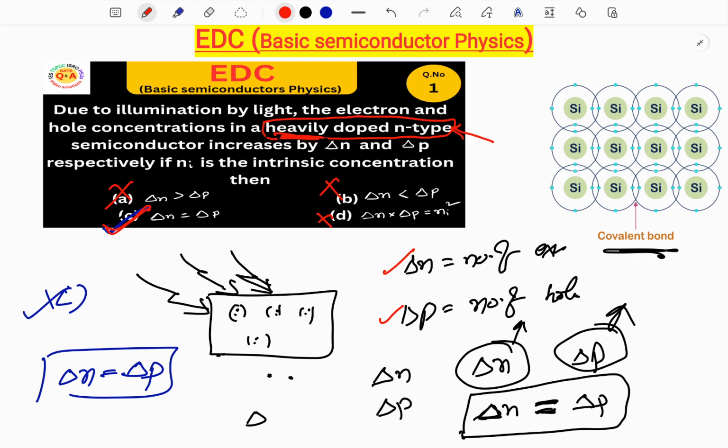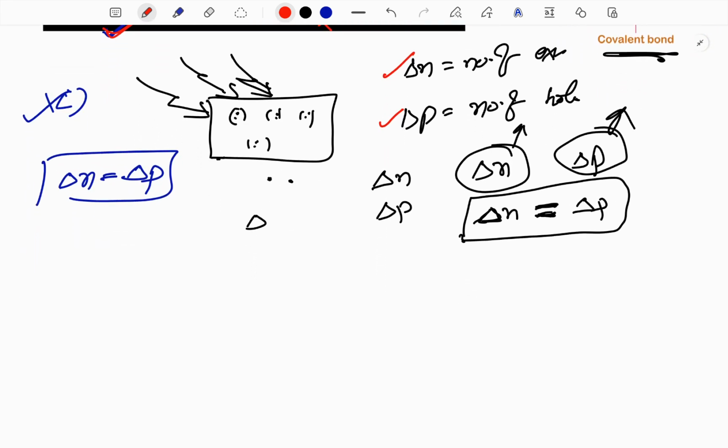Option C is correct. We can also see the number of electrons and the number of holes in this semiconductor before the illumination of the light and after the illumination of light. First, before the illumination of light.